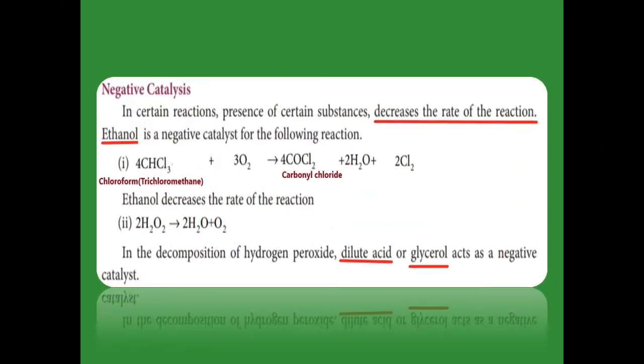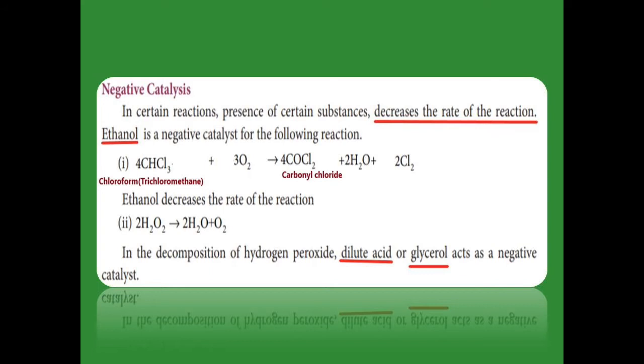Negative catalyst. What is a positive catalyst? A positive catalyst means the catalyst which increases the speed of the reaction. So the negative catalyst is the opposite character of the positive catalyst. So what is the definition here? A substance which decreases the rate of the reaction is called a negative catalyst.